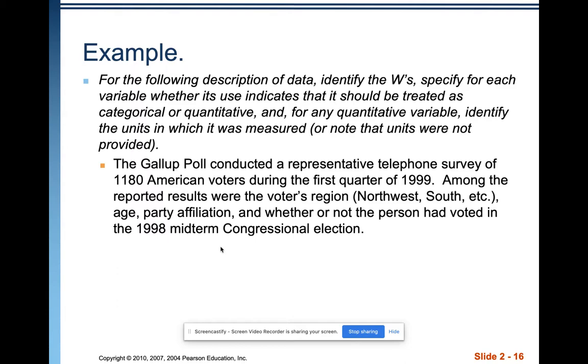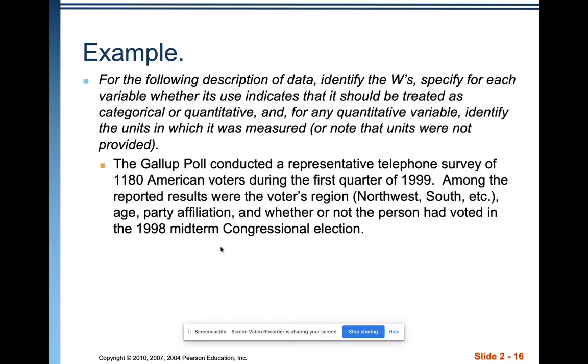Okay, so here we have an example of the kind of problems I'm going to want you to do. So, for the following description of data, identify the W's, specify for each variable whether its use indicates that it should be treated as categorical or quantitative, and for any quantitative variable, identify the units in which it must be measured, or note that units were not provided. Okay, so let's tackle the problem by first identifying those W's, and then we'll go back to the what and decide if they're categorical or quantitative. If they're quantitative, then we'll get the units.